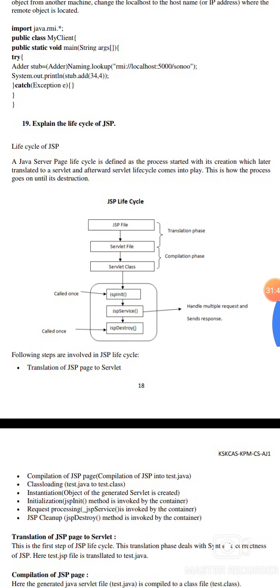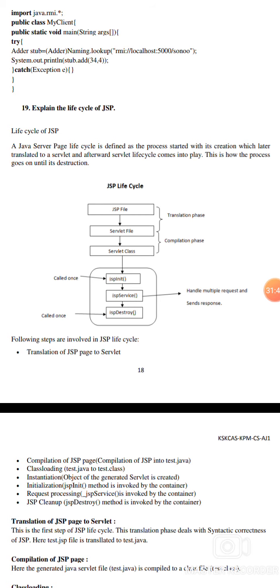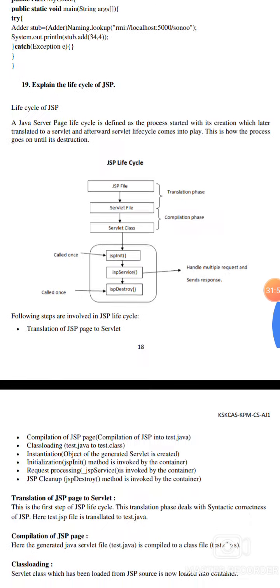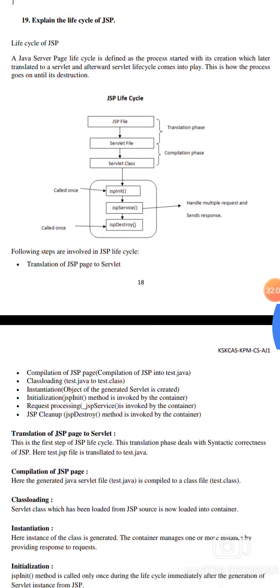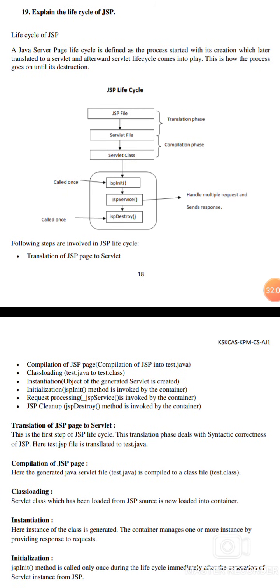Question 19. Explain the life cycle of JSP. The JavaServer Page life cycle starts with creation, after which the page is translated to a servlet. Afterward, the servlet life cycle comes into play and goes until destruction. The stages are JSP file, servlet class, JSP initialization, JSP service, and JSP destroy. It can be called once, and it handles multiple requests, sending requests and responses.